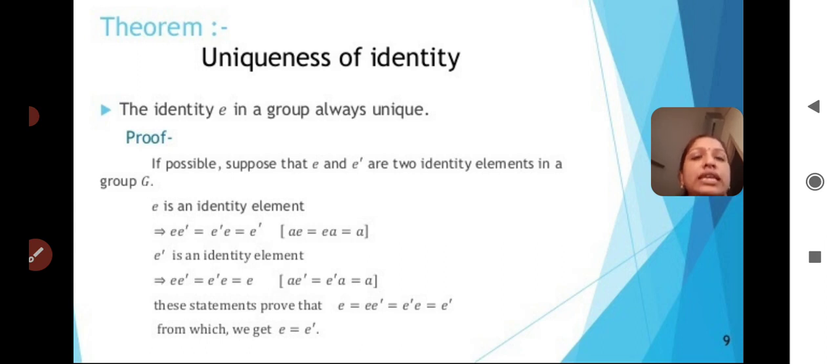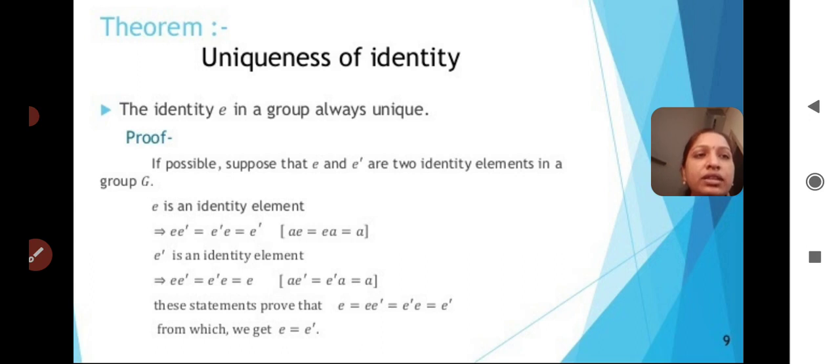E is an identity element. By the definition of identity element, we can write AE equal to EA equal to A. That we already know. Next, E dash is also an identity element.